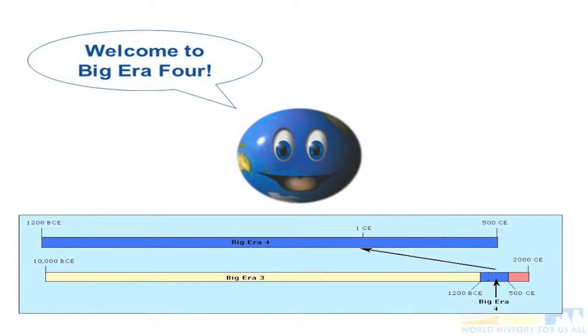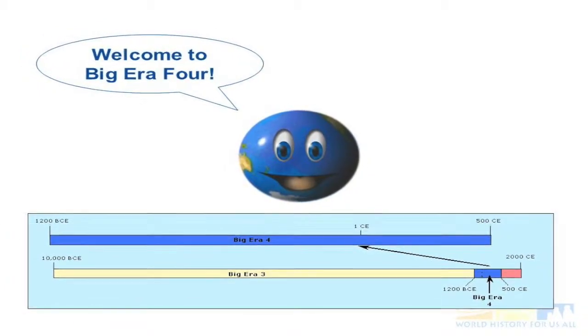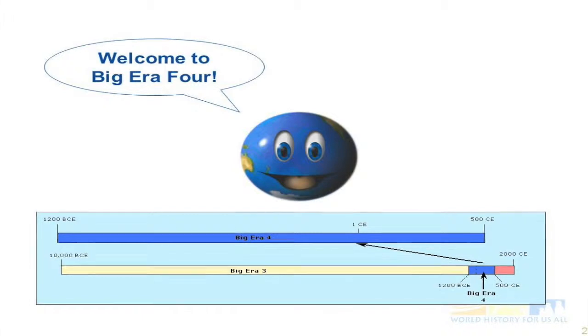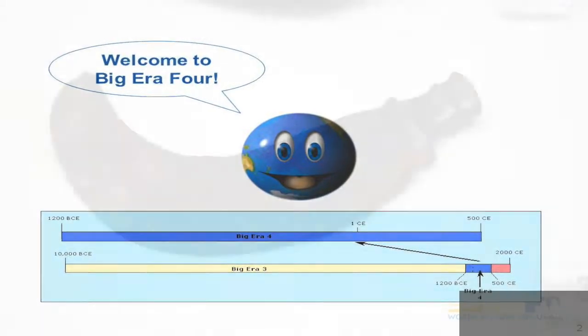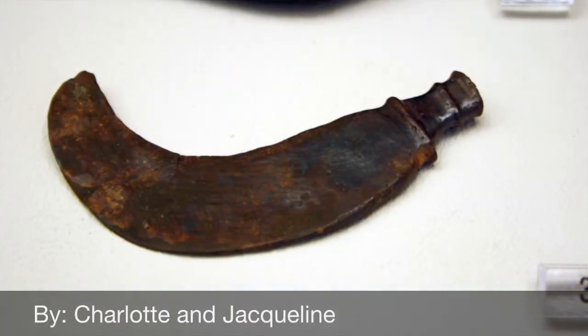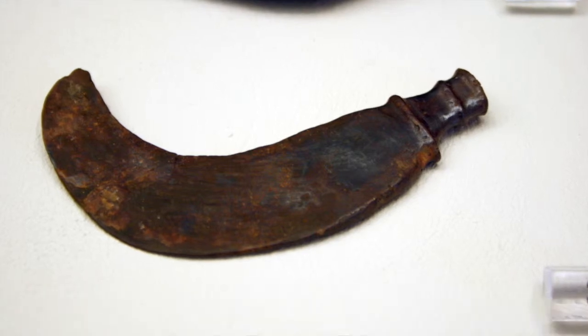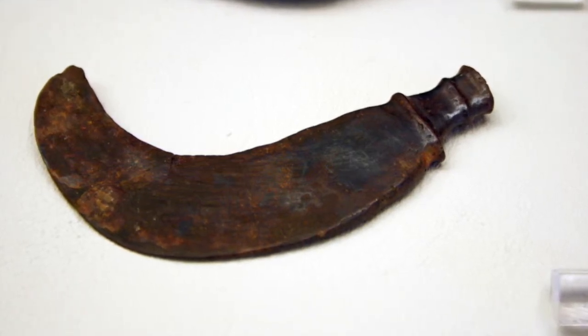Welcome to Big Era 4. The major theme of this era is the expansion of trade, population, and technology. Throughout Big Era 4, there was a large advancement in technology, the discovery of iron production.